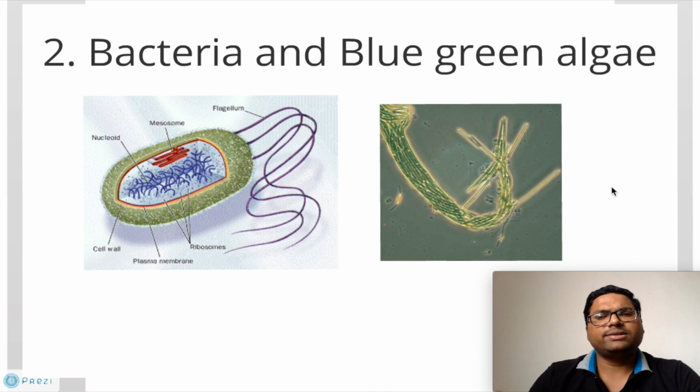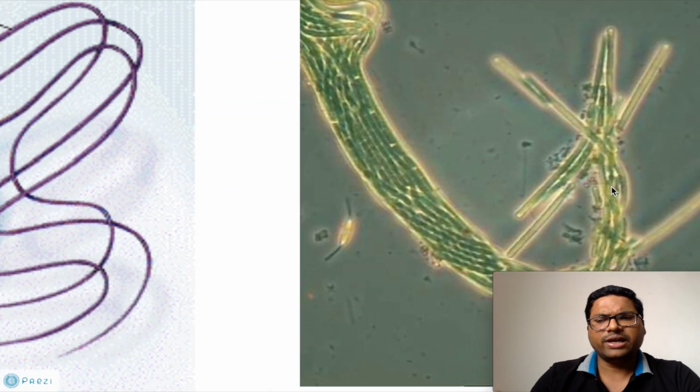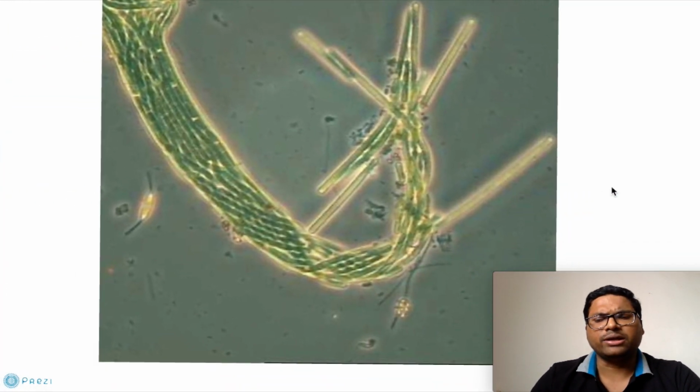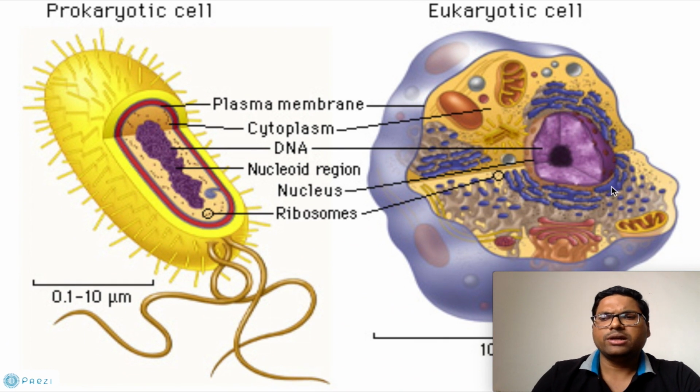Then the next exception is the bacteria and the blue-green algae. As you can see, the bacteria and the blue-green algae again have a very basic cellular structure. They do not possess true cellular structures. That's why they are an exception over here.